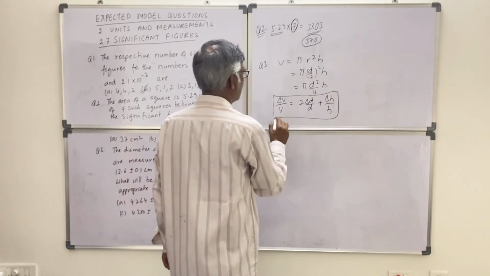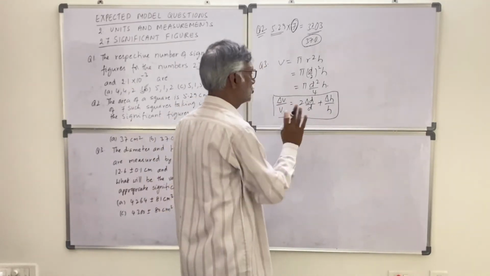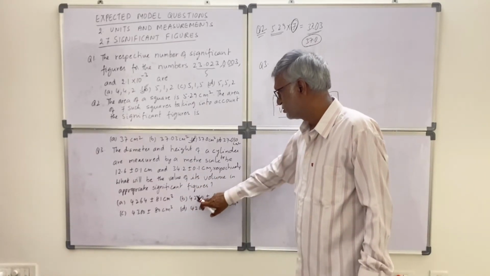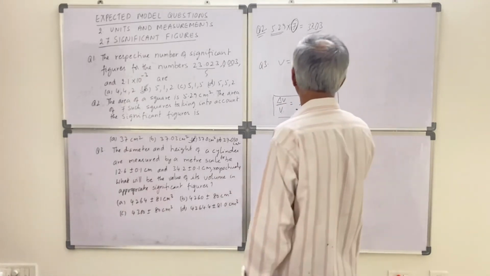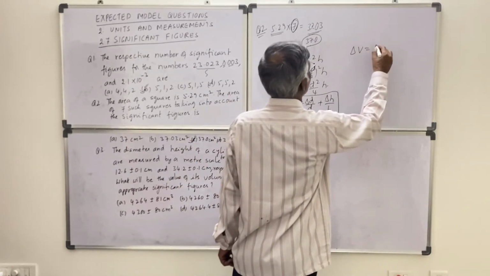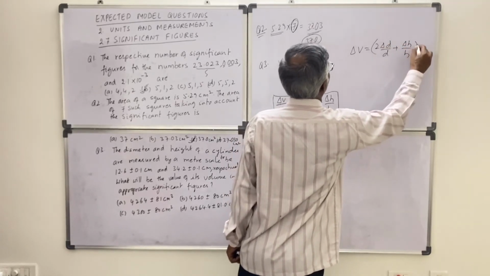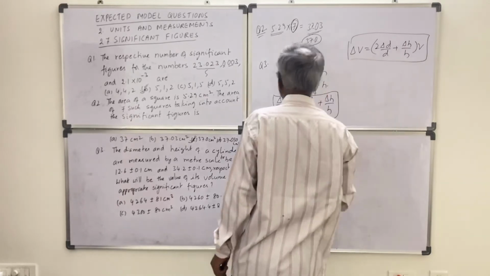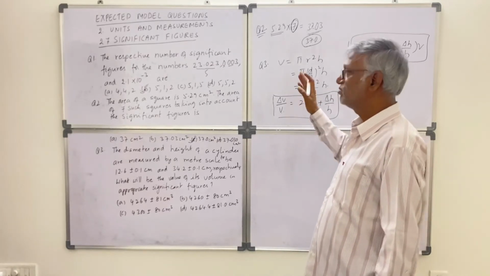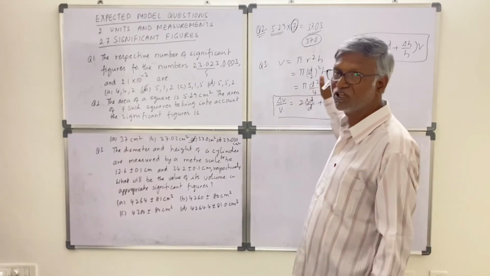Okay, in this error analysis, you can find the volume this way and by cross multiplication you can calculate delta V also. So he is giving finally the values in centimeter cube for volume and the error in volume. So naturally delta V is equal to 2 into delta D by D plus delta H by H, into volume. This is the formula for finding the error in the volume. But anyhow, this much calculation you can't do in the examination hall. The shortest method is the multiplication or division rule.